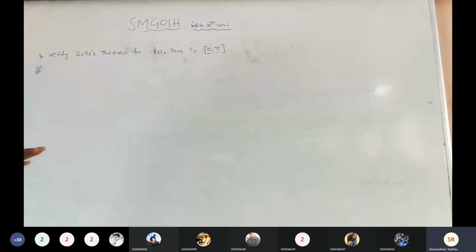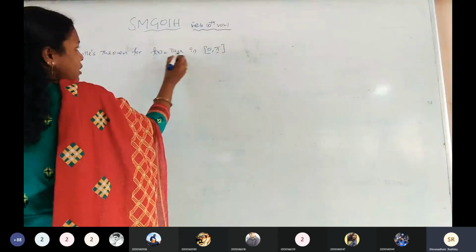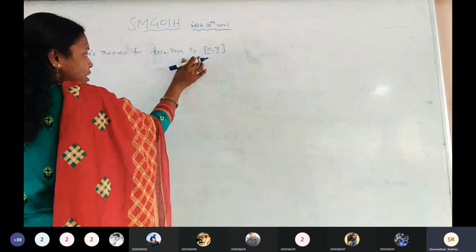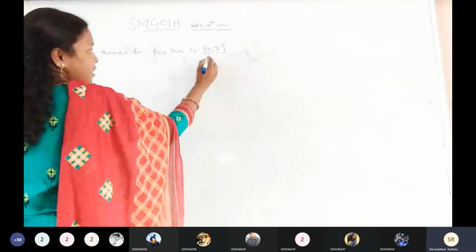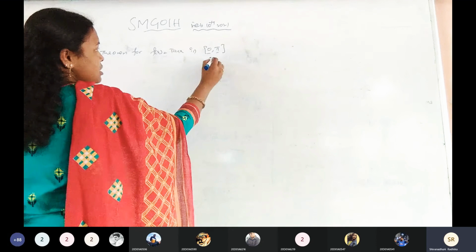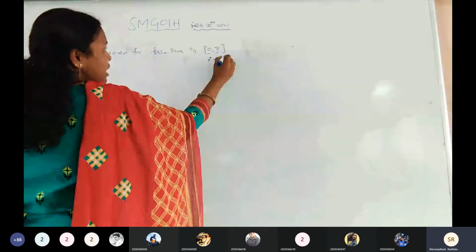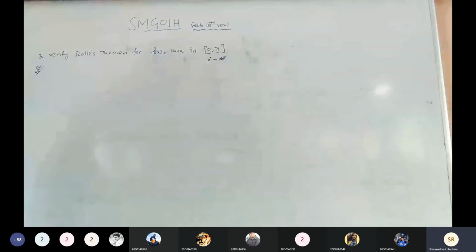That is, we have to define it in degrees also. The given function belongs to the closed interval 0 degrees to pi, which means what here? 180 degrees. So up to 180 degrees, including 0 degrees and 180 degrees, and the angles in between also. Is it clear?